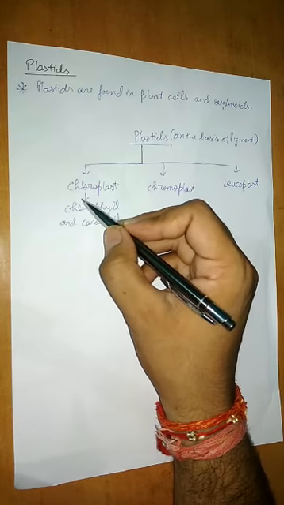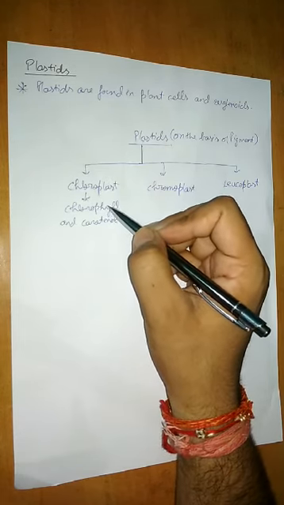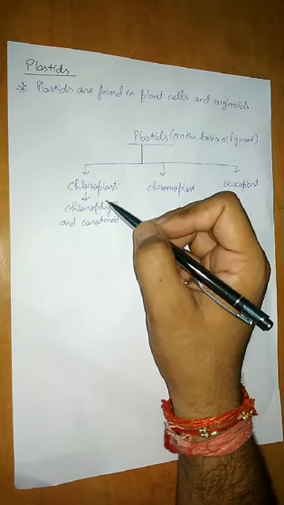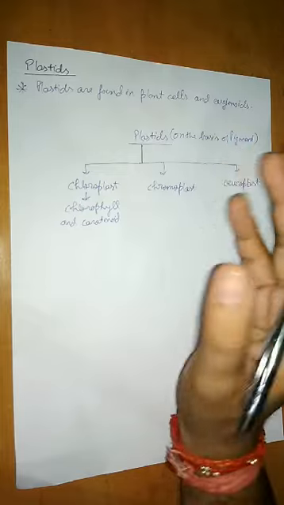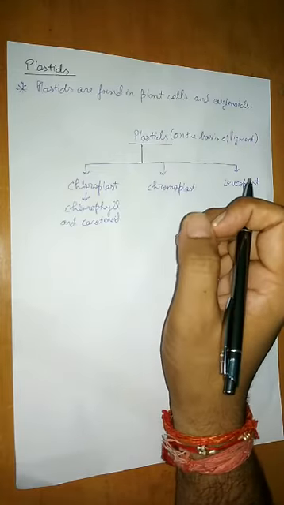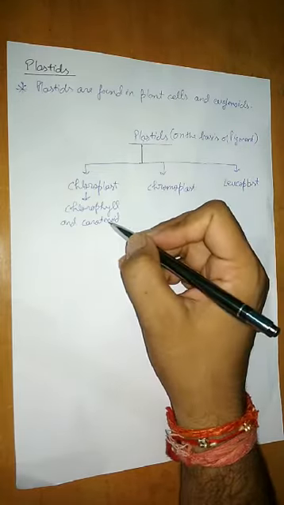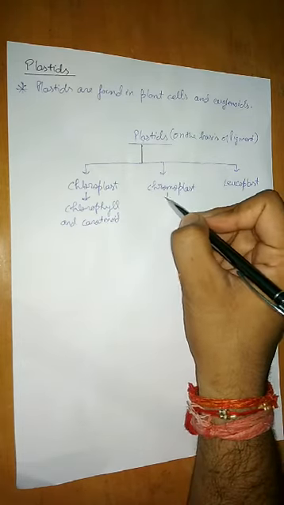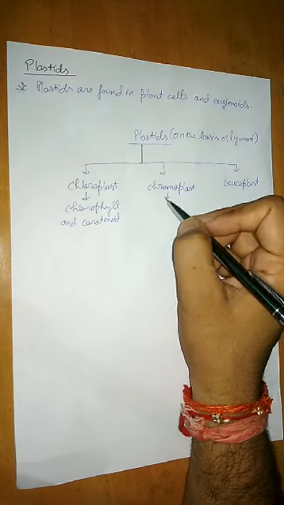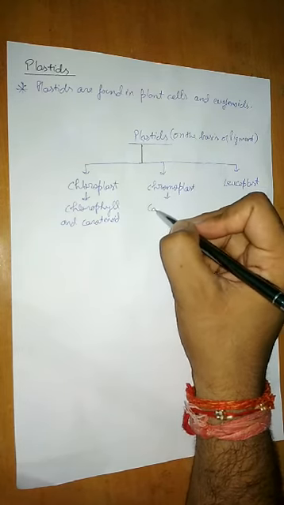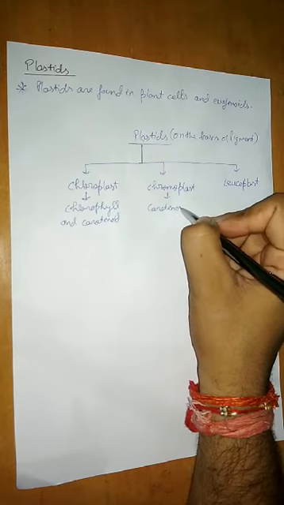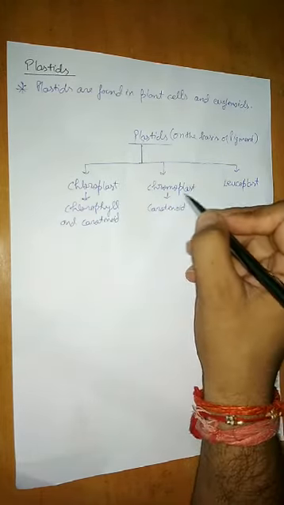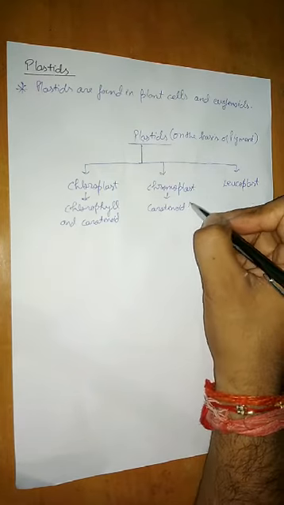Clear? And they are able to do so because of the presence of chlorophyll. So what happens? This chlorophyll will trap the sunlight, and that solar energy will be converted into chemical energy. Clear? So mainly they contain chlorophyll and carotenoids. Then this chromoplast. The chromoplast contains the carotenoid pigment. Here you can see the main pigment is chlorophyll and carotenoid, but chromoplasts mainly have the carotenoid pigment.